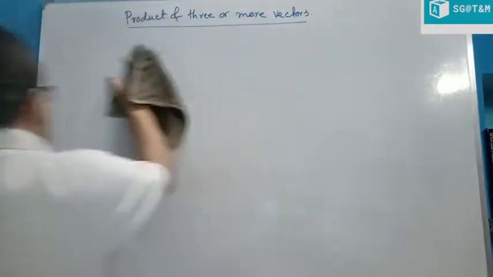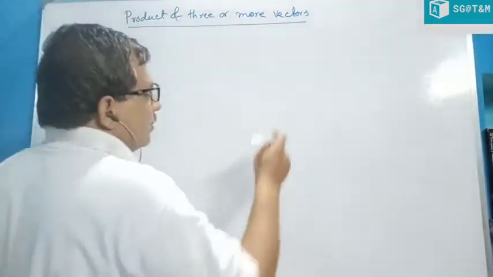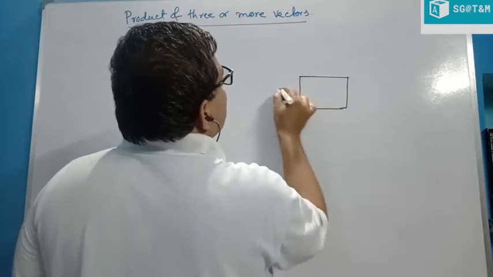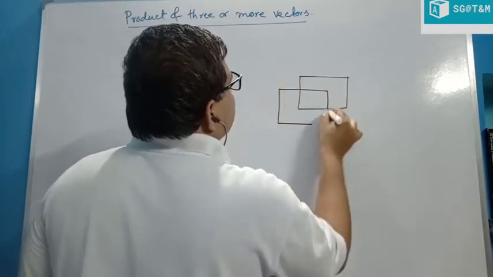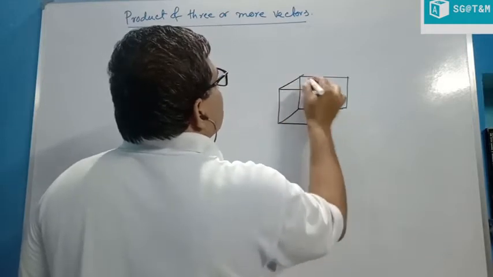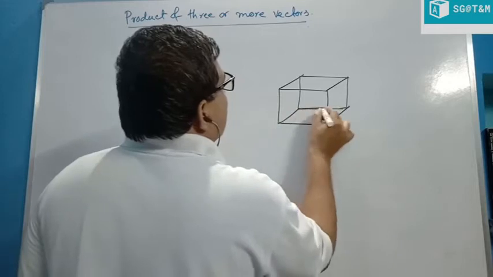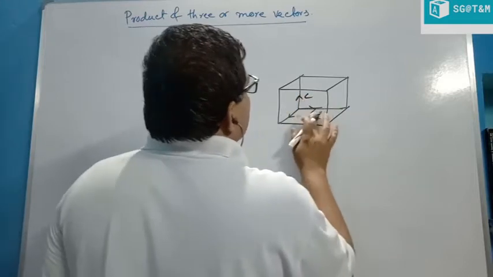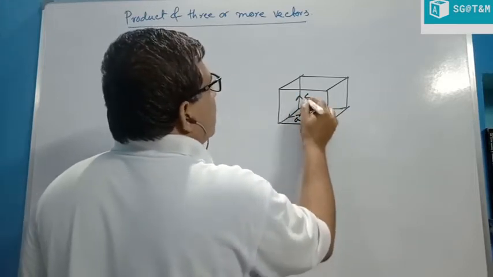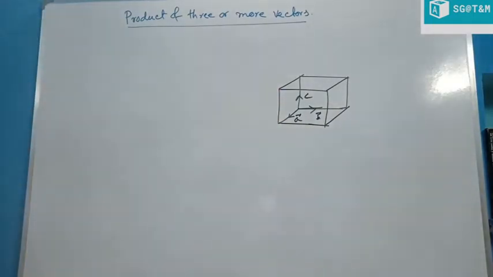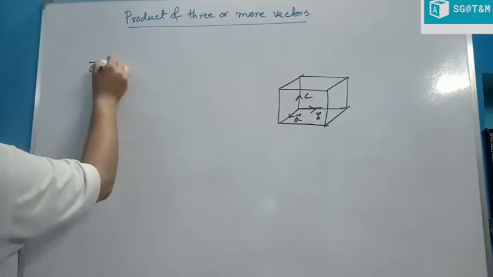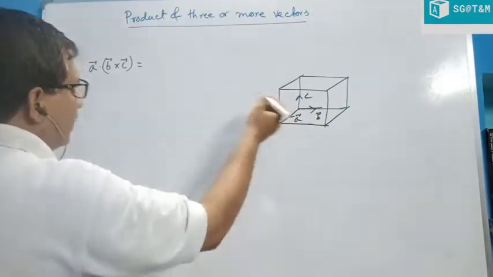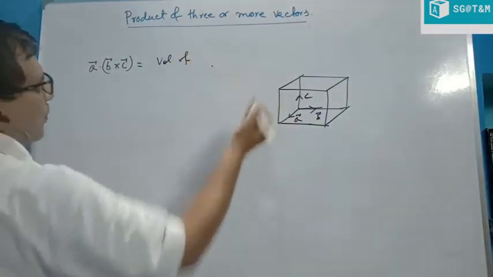I repeat once again. If we draw a rectangular parallelepiped whose three adjacent sides are A, B and C, suppose this vector is A, this vector is B, and this vector is C, or in other words, in this direction A, this direction B, and upward direction C, then A dot B cross C is nothing but the volume of the parallelepiped whose three adjacent sides are these.